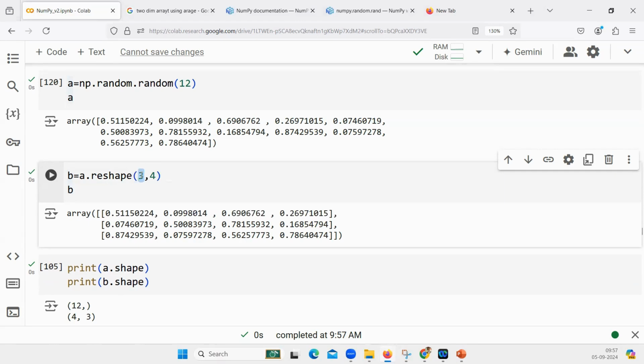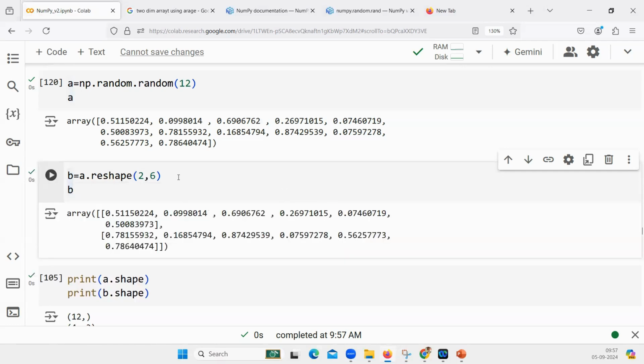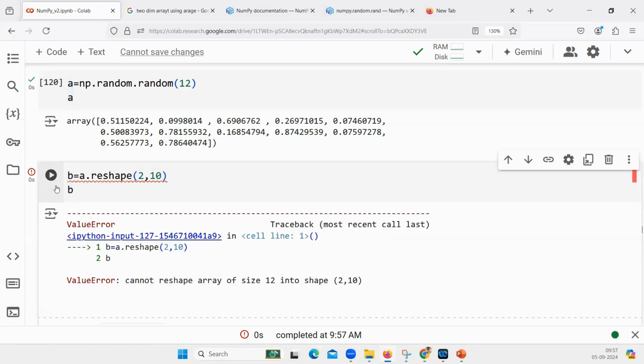If I try to say 2 rows, 6 columns, what will happen? The first 6 will be in the first row. Exactly. Now, what if I give 2, 10? What is the expected output? It cannot reshape. It is not possible for you to reshape because it will have too much.